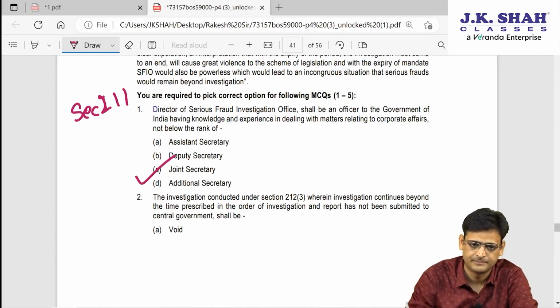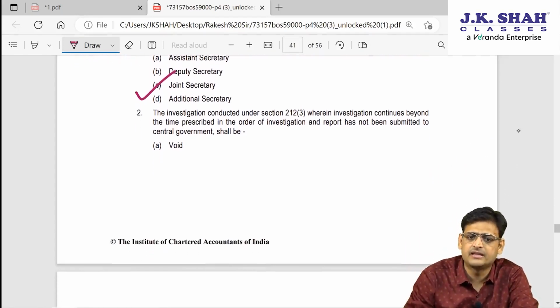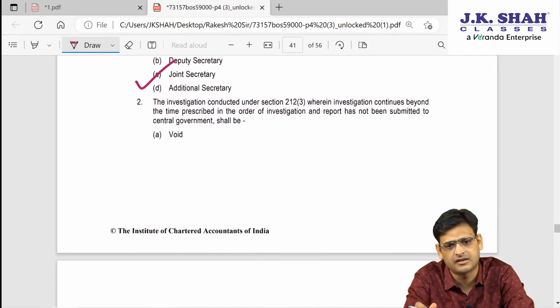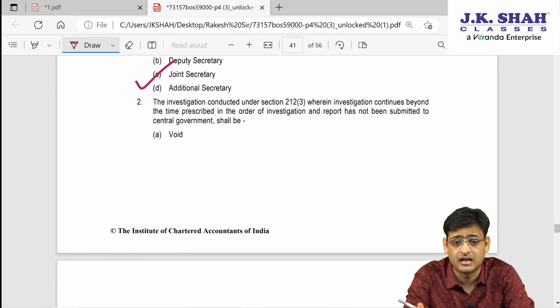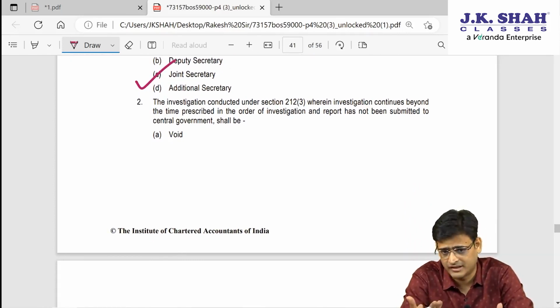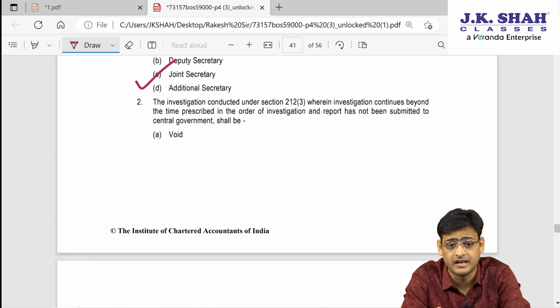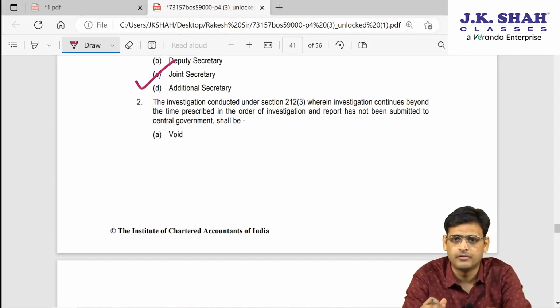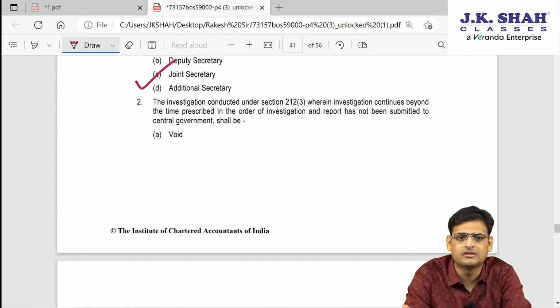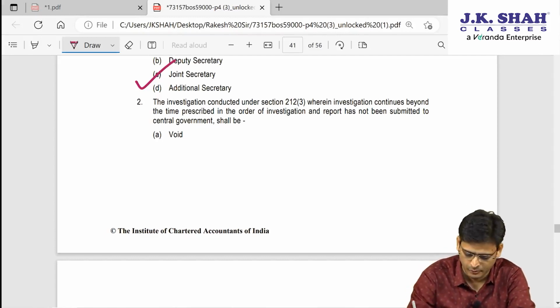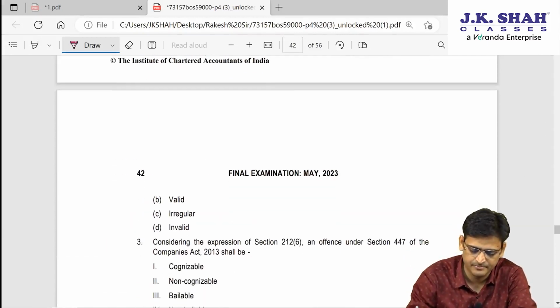So 1C, first C. Second, there is an investigation conducted under section 212(3), wherein the investigation continues beyond the time prescribed in the order and the report has not been submitted to the CG. The report shall be. Now see, this is from section 212. They have not submitted the investigation report, there is a delay. But what about the report? Whether the report will become invalid just because of the delay? Answer is no. So the report will still remain valid. B.